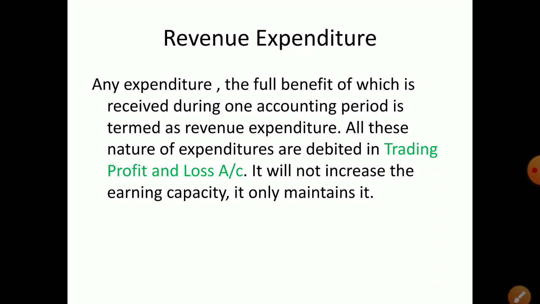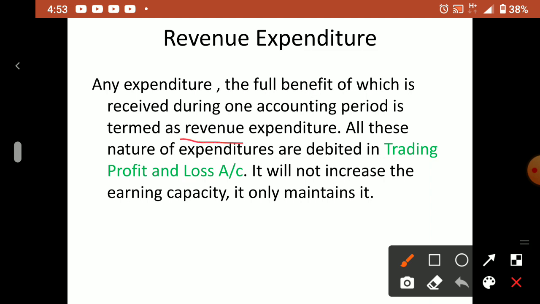Now, revenue expenditure. What do you mean by revenue expenditure? The full benefit of which is received during one accounting period is termed revenue expenditure. Whatever we spend on current assets, the full benefit from which is received during one accounting year. You are spending money now, but you also get the benefit this year itself. For capital expenditure, for example, a machinery you purchase this year should work for at least 10 years to get the full benefit.